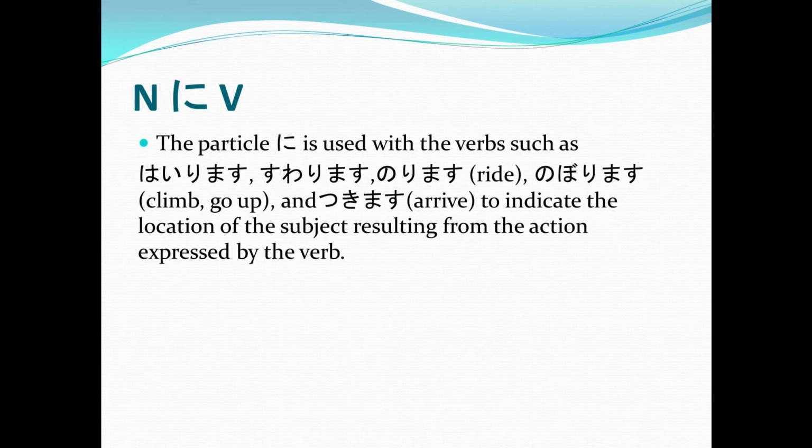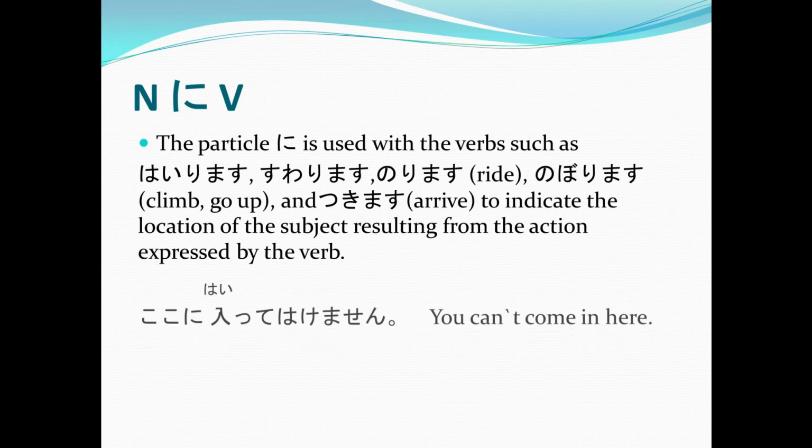But the particle ni is used with verbs such as hairimasu, to enter, suwarimasu, to sit, norimasu, to ride or to get on, noborimasu, to climb or go up, and tsukimasu, to arrive, to indicate the location of the subject resulting from the action expressed by the verb. Now remember, the following verbs that I've said use particle ni. Alright? So, take a look at this example.